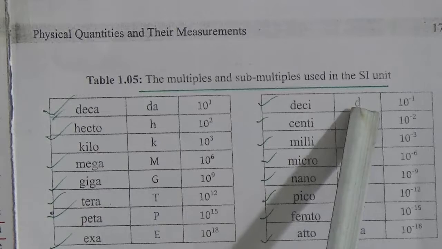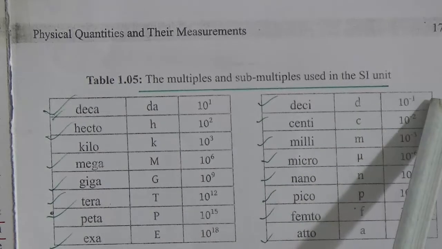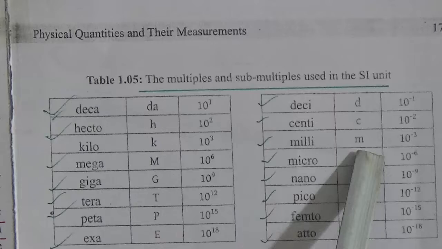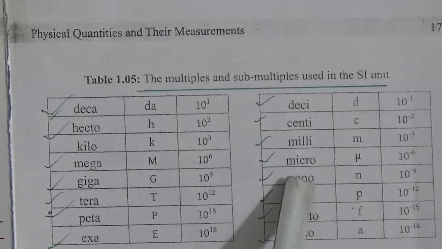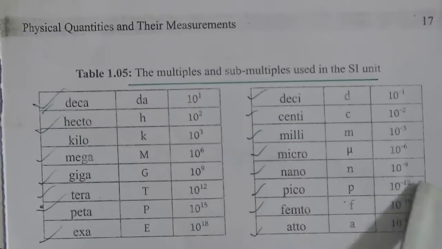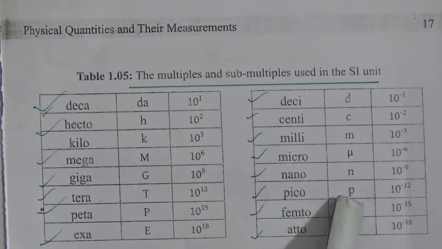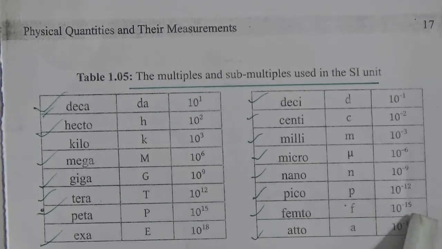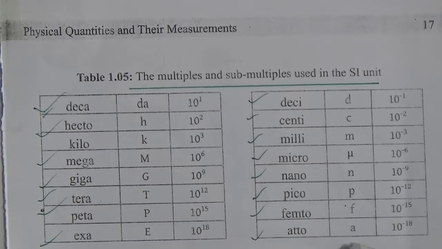Deci, denoted by d, 10 to the power minus 1. Centi, c, 10 to the power minus 2. Milli, m, 10 to the power minus 3. Micro, mu, 10 to the power minus 6. Nano, n, 10 to the power minus 9. Pico, p, 10 to the power minus 12. Femto, f, 10 to the power minus 15. Atto, a, 10 to the power minus 18.